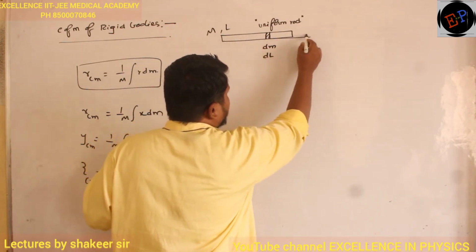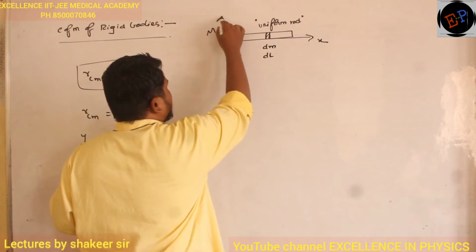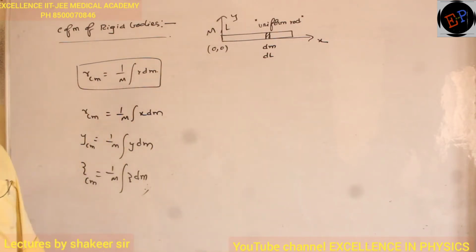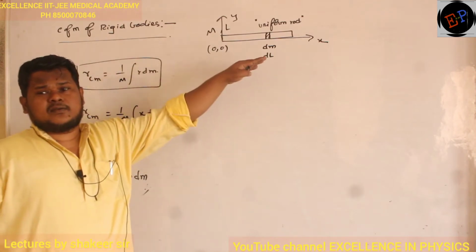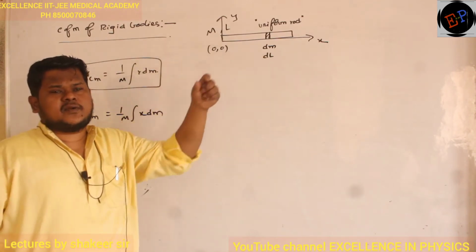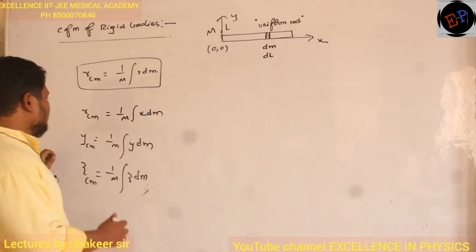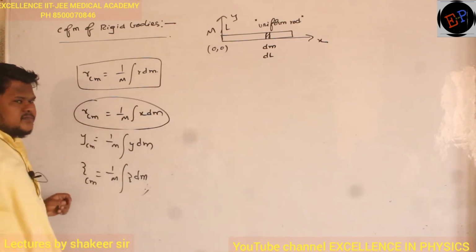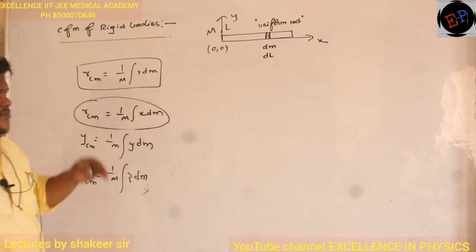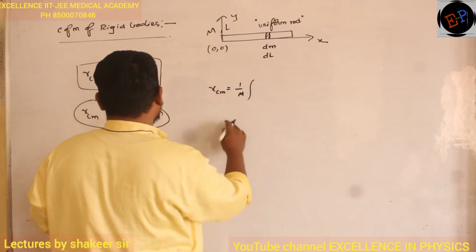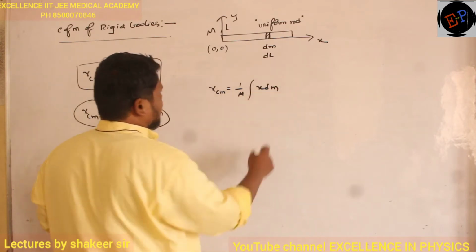So this is a thin rod. This is the x-axis, and let us consider this is my y-axis, and this is the origin 0, 0. The center of mass must lie on the x-axis only, because this is a thin, very lengthy rod. My thickness is considered to be 0. Then which equation can I use? I can use this equation, because the center of mass lies only on the x-axis. So I will write x center of mass is equal to 1 by M integration of x dm.